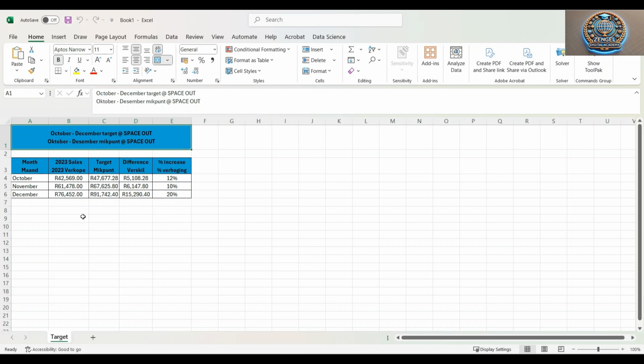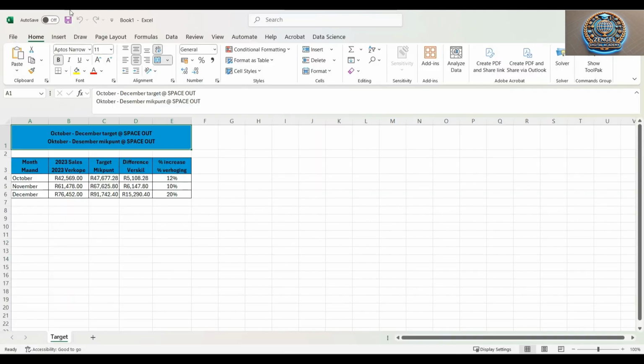It's written book 1. So this new workbook, the second thing, didn't tell us to calculate anything. We need to save this. You can click on the save button, or you can press Control S, or you can go to File and Save As. But I'll click save. All right, so I've saved this file. It says save to this PC or the folder.